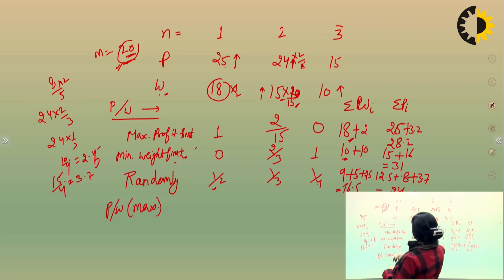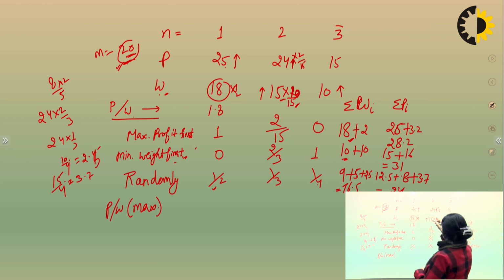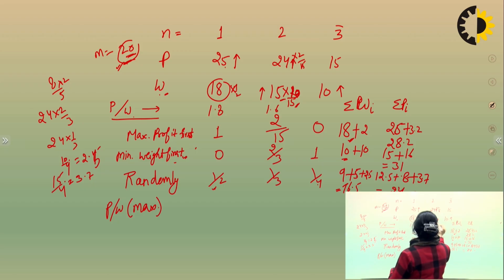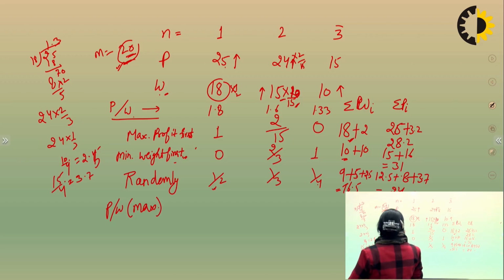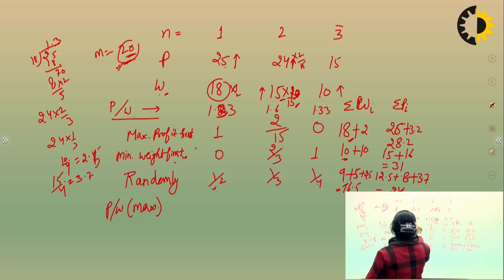It means 25 by 18, which is 1.33, not 1.8, right? Next, 24 by 15 and 15 by 10.